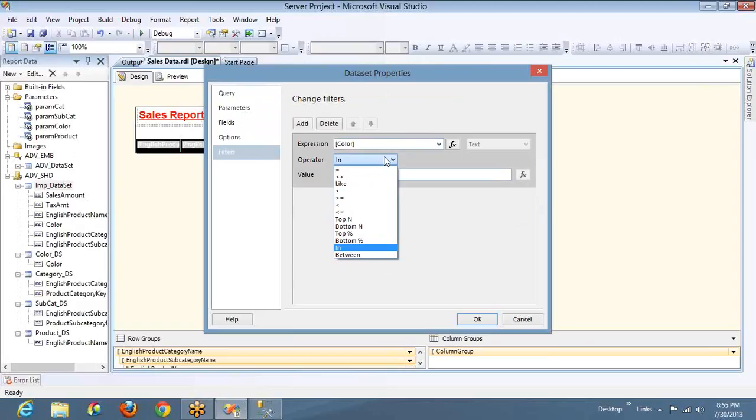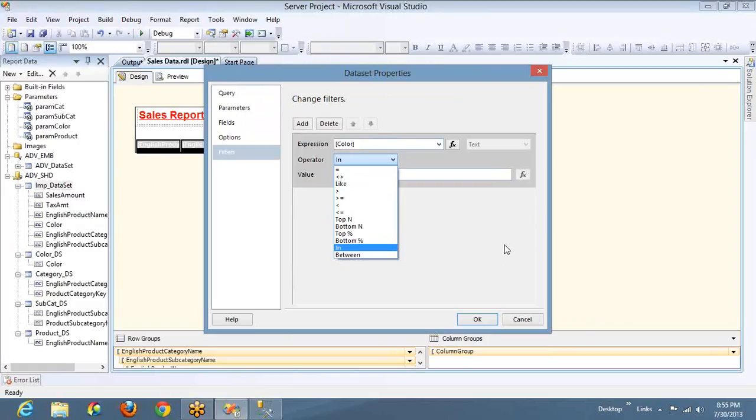Now the question is, either you can go with filters or you can go with parameters. Both are going to do the same job. Why do you need two different options? Why do you need filters and why do you need parameters? What are the advantages of parameters and what are the advantages of filters? And yeah, Shiva said parameters are for dynamic and filters are for static.